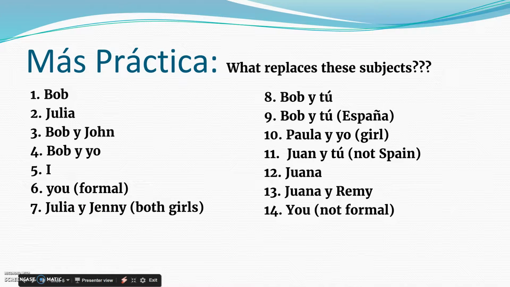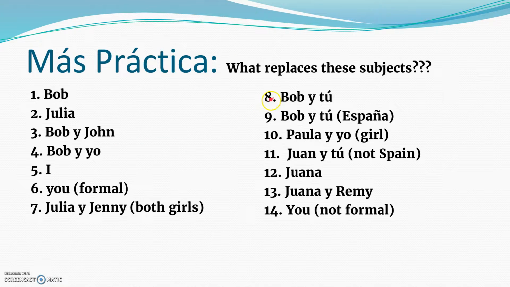Okay? So I have Bob and Julia, Bob, Julia, Bob and John, Bobby, yo, I, you formal, Julia and Jenny, both girls, Bobby too, and Juani too. I'm not in Spain, and not in Spain here. So here's the thing. For example, for numero uno, Bob, instead of me saying Bob, Bob, Bob, what replaces Bob? Okay, it will be he. Okay, and for number 3, I don't want you to say Bob and John. I don't want to say he and he. I want you to say they.